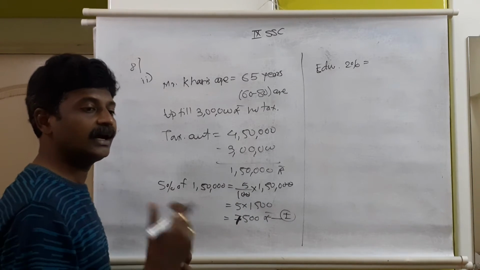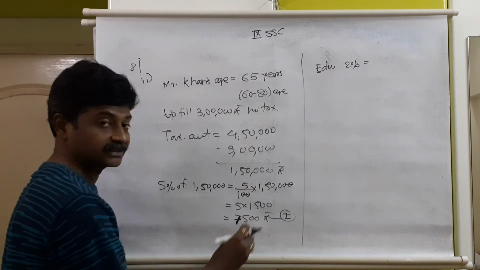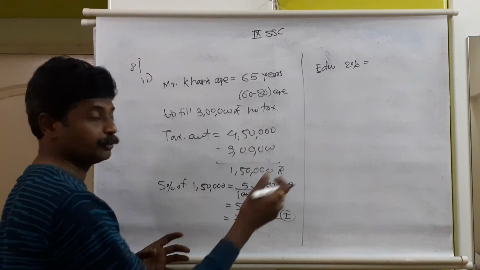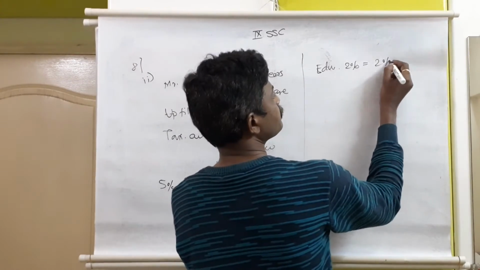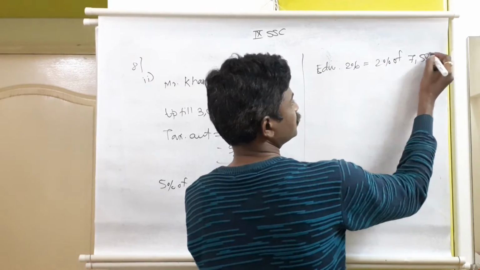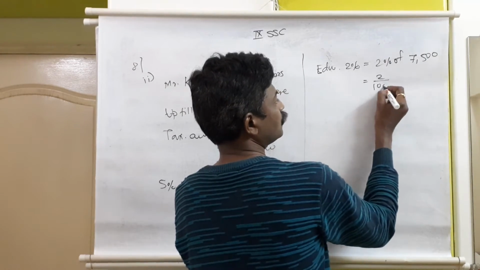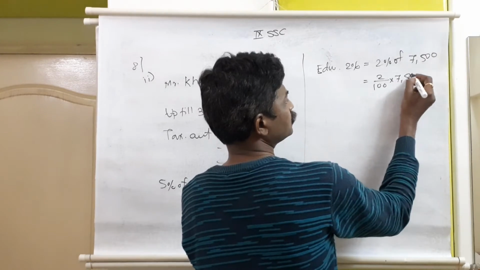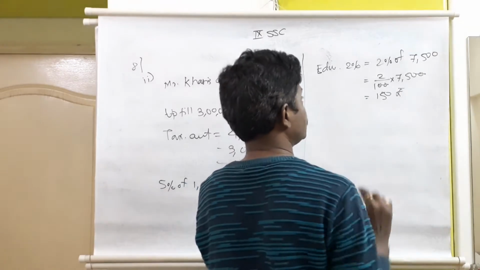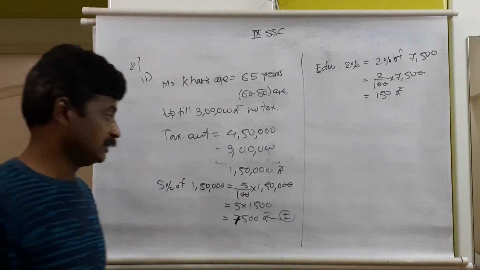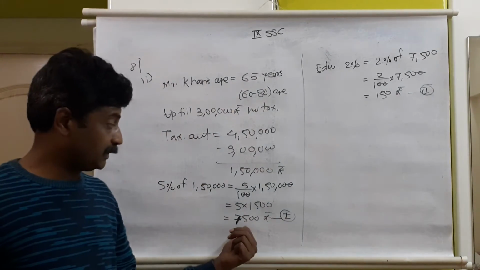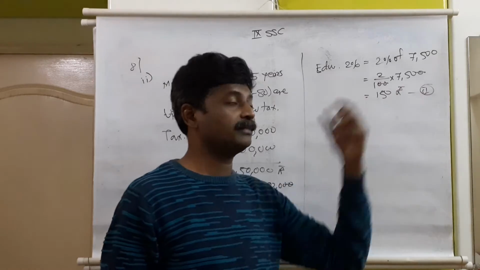So education fees and higher education fees are applicable on the exact tax. Here the exact tax is 7,500. Out of 7,500, 2% of the tax. 2% means out of 100, 2. Then out of 7,500, how much? 2 zeros get cancelled, 75 twos are 150 rupees. So education fees is 2%. That will be our equation number 2. Tax payable 7,500. Education fees payable 150.